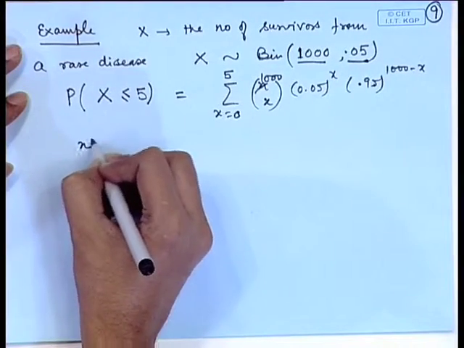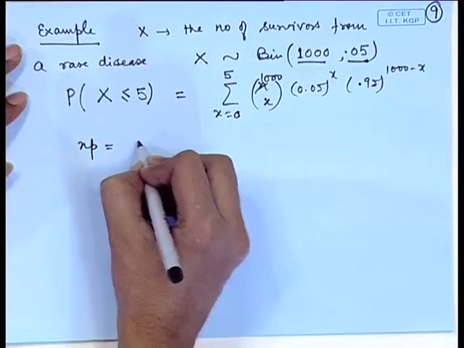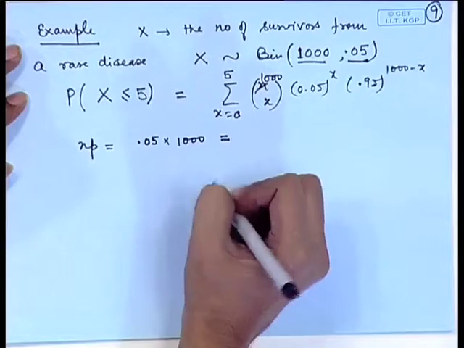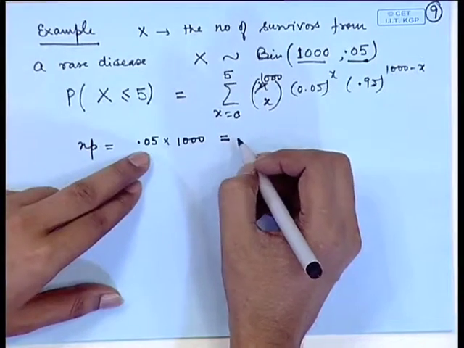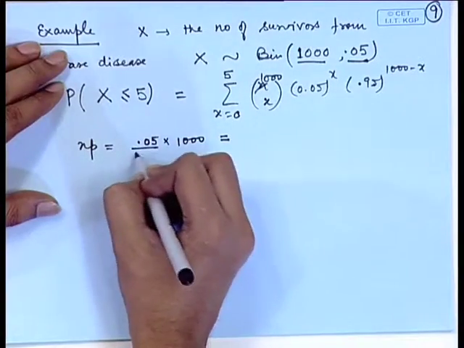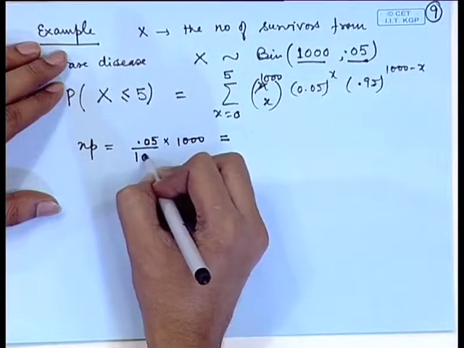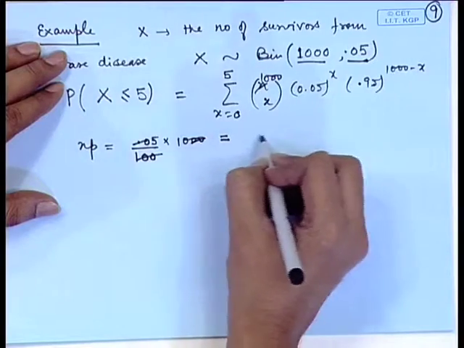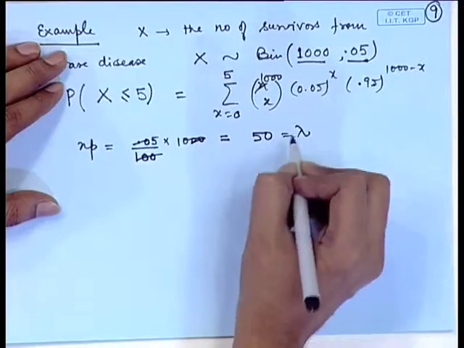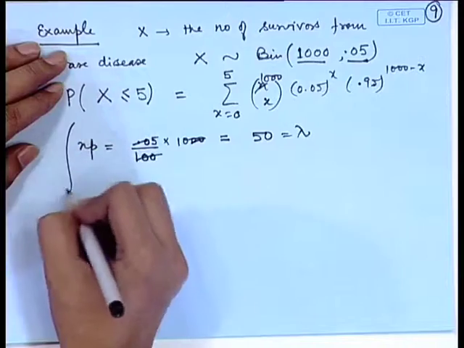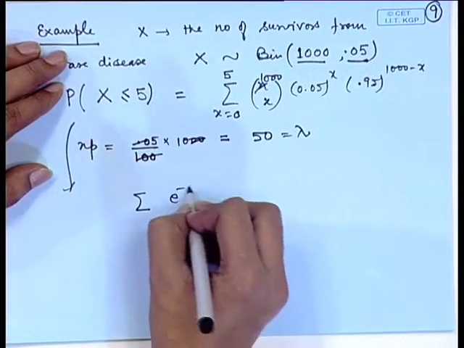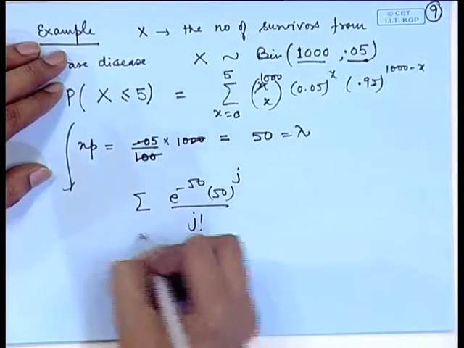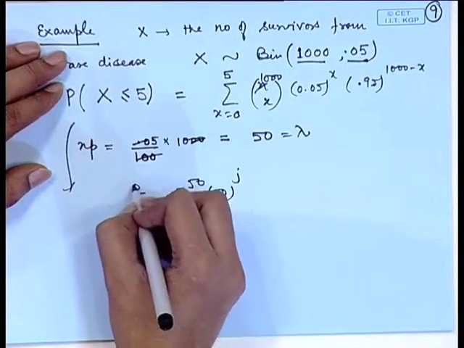So, here np, that is 0.05 into 1000, can be considered as lambda, that is 50. So, we may make use of e to the power minus 50, 50 to the power j by j factorial, j equal to 0 to 5.